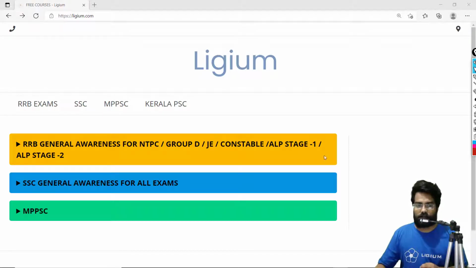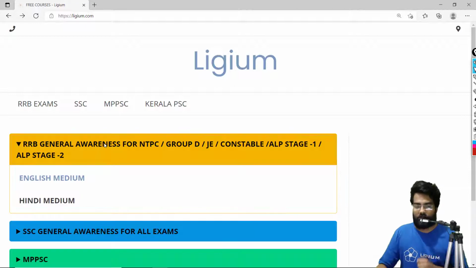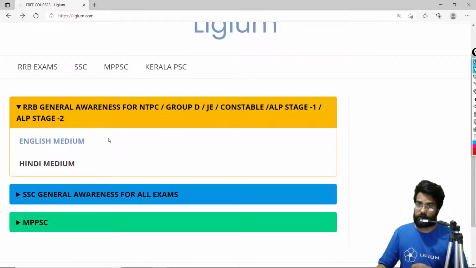So first of all you have to visit ligem.com. So this is the website, and since you are going to work on RRB, this is the section for RRB General Awareness. You click here, and here you have two choices. One is for the English medium and the second is for the Hindi medium. You click on the English medium.